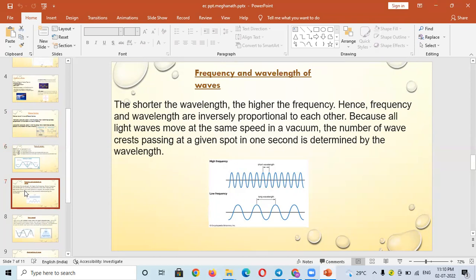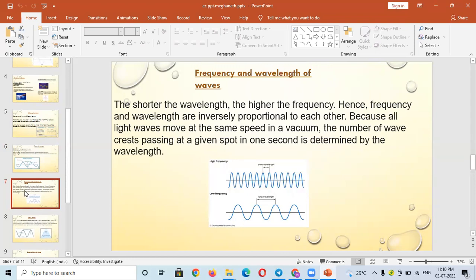Because all light waves move at the same speed in a vacuum, the number of wave crests passing a given spot within one second is determined by the wavelength. So, as we know, the shorter the wavelength, the higher the frequency, and that is inversely proportional.